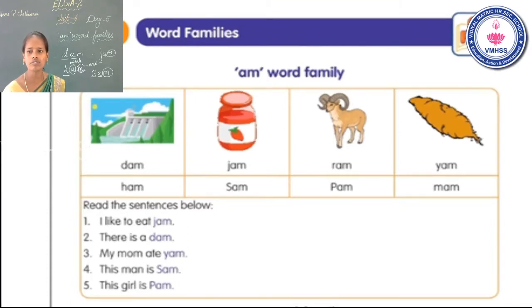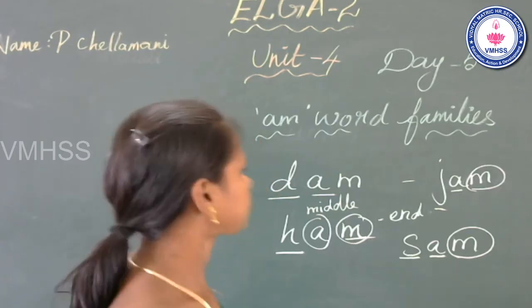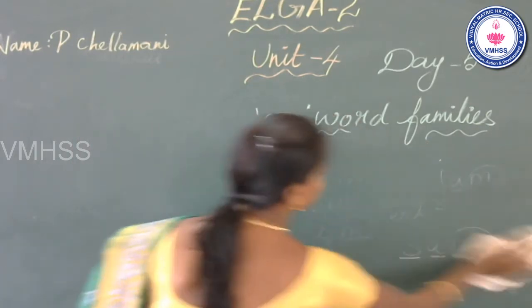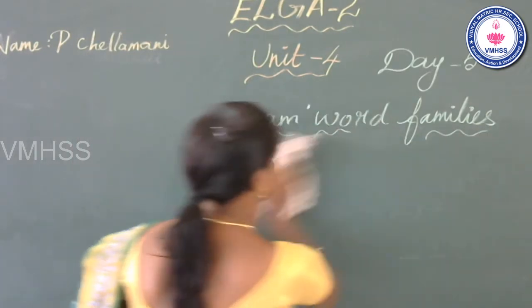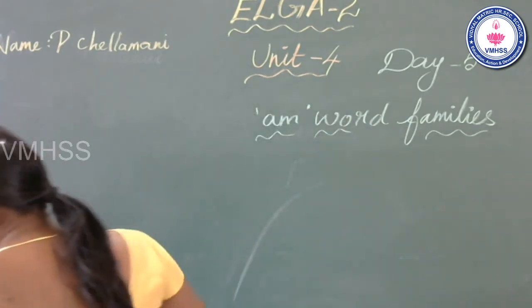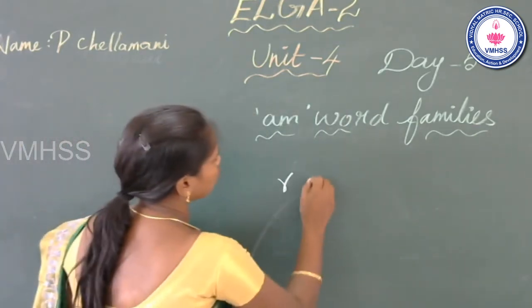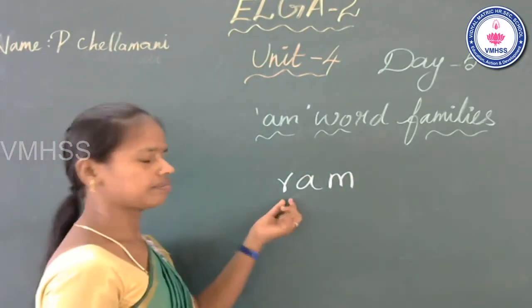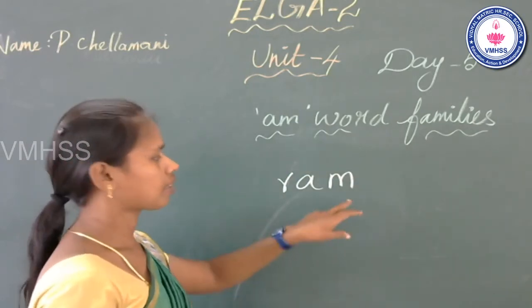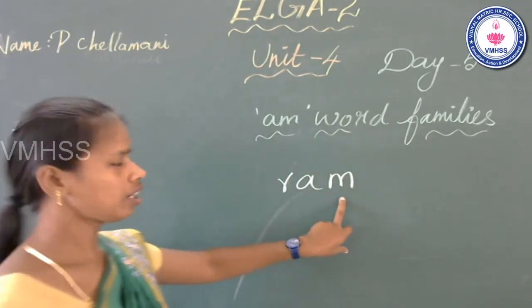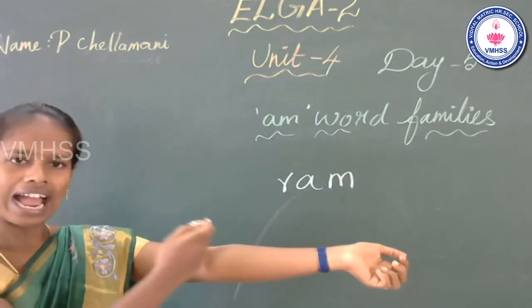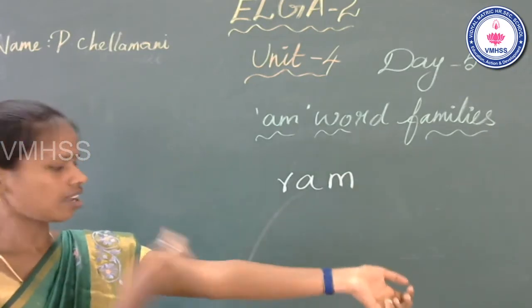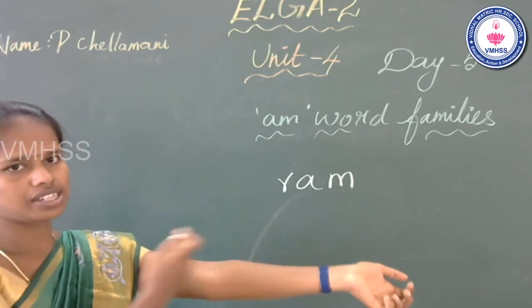See the third one. What is this? Ran. What is this? Ran. Okay. Now look at the board. Next one, ran. Okay. What is the beginning sound? Middle, A. N, M. Okay. R, A, N. Ran.